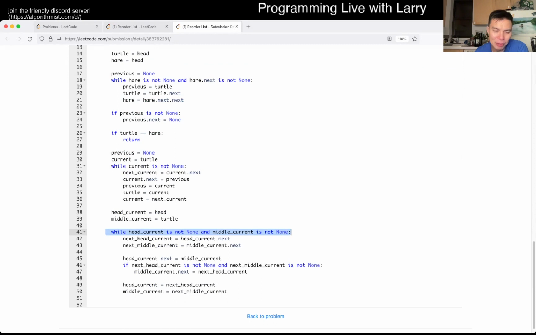Okay, so now we have both the middle and the head, and then we look at the next pointers, and then the head's next is equal to the middle's current. How does this work?